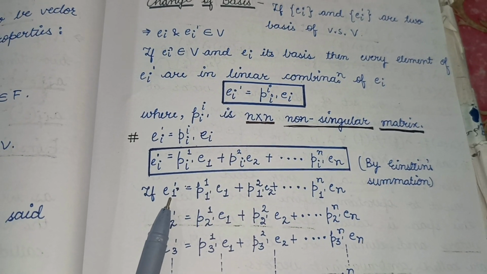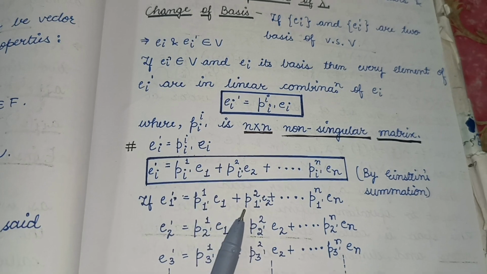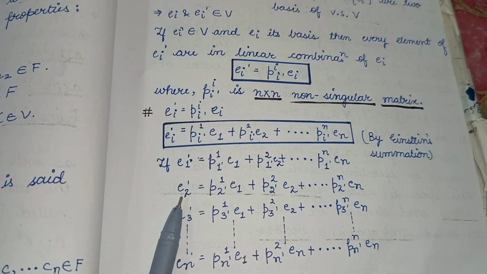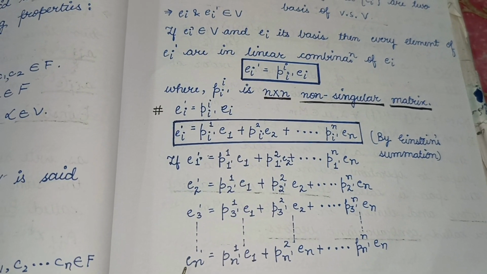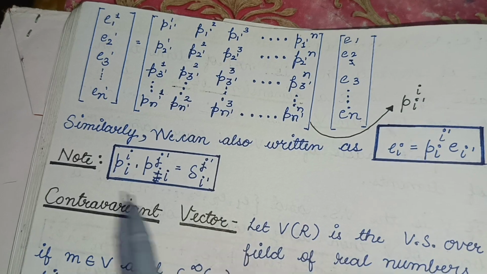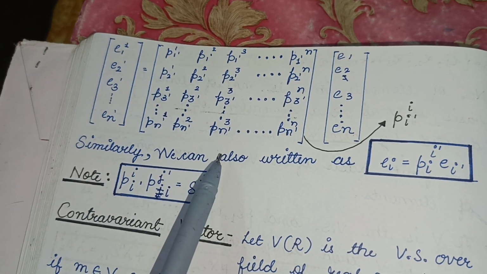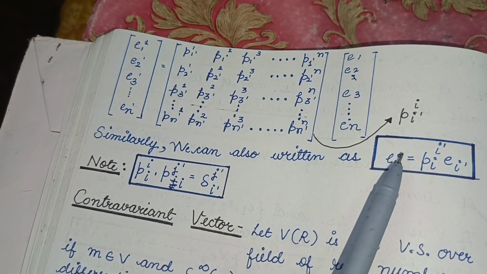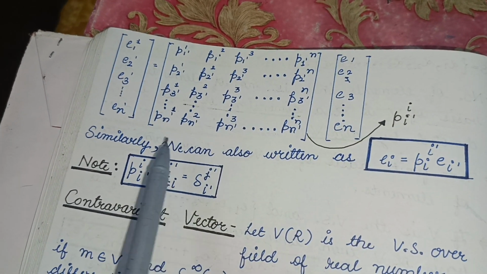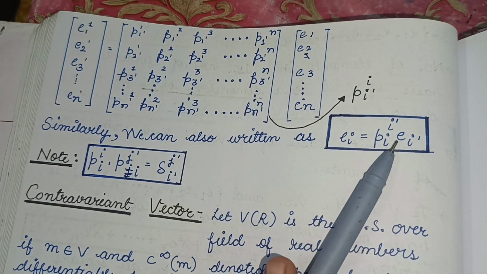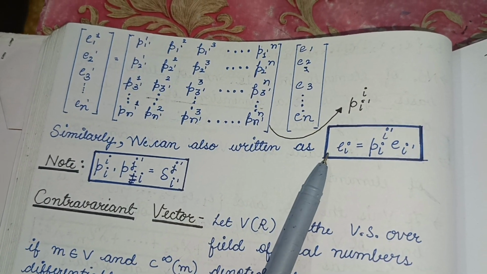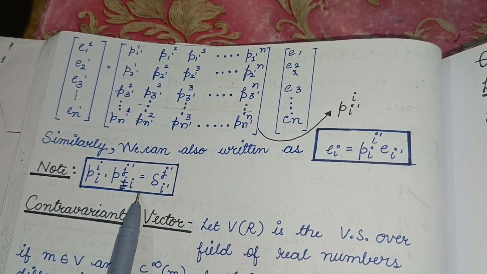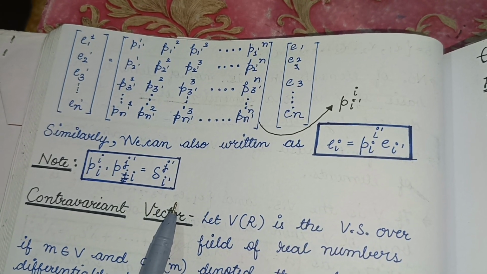Now E1 dash equals P_1^1' E1 plus P_2^1' E2 plus ... plus P_n^1' En. In the same way we can write i dash as 2 dash, i dash as 3 dash, and i dash as n dash. We can write these as E1 dash, E2 dash, E3 dash, and so on. So we get the n cross n non-singular matrix P_i^i', which will be equal to this. And we can also write Ei as P_i'^i Ei dash, as Ei is also a basis of V and Ei dash is also a basis of V. So we can write P_i^i' P_j'^i as delta_j'^i', where i is the dummy index.